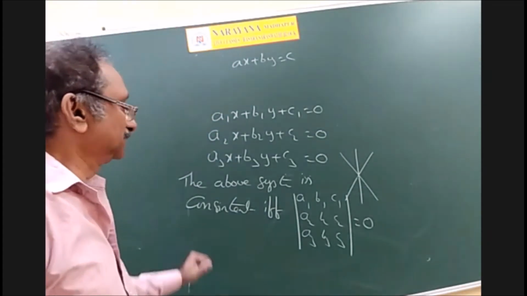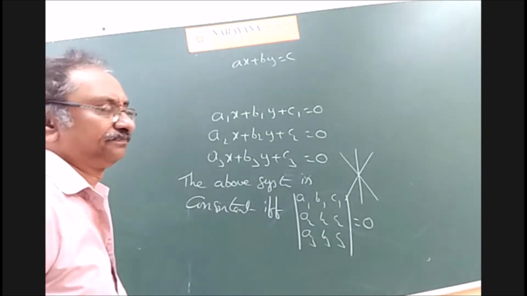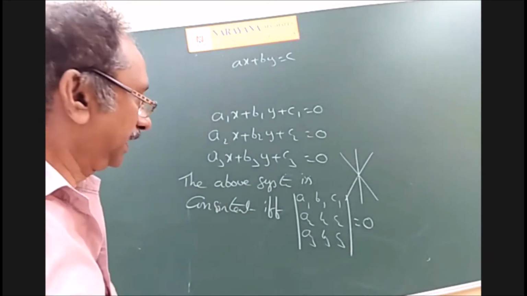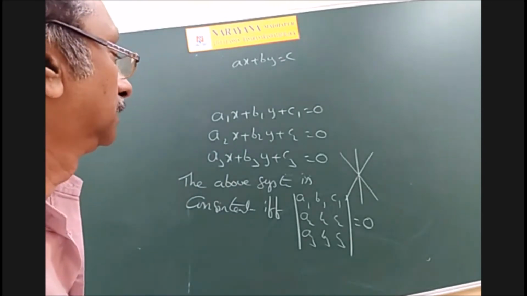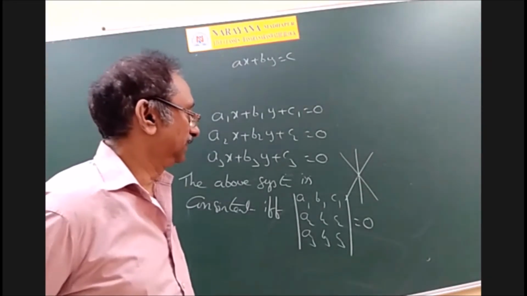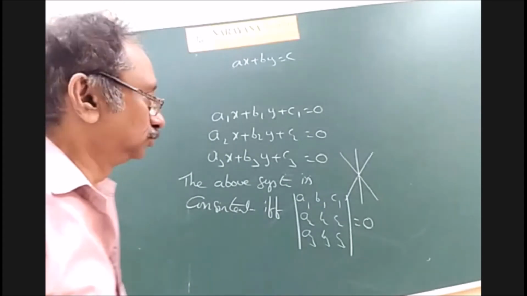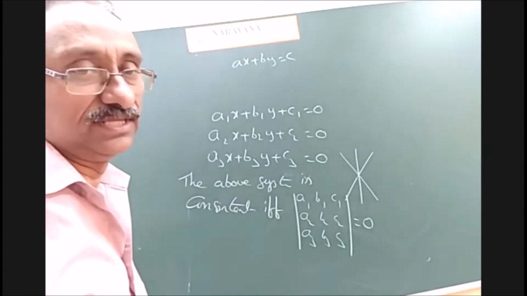Now the above system is consistent if and only if the determinant a1, b1, c1, a2, b2, c2, a3, b3, c3 is equal to 0.